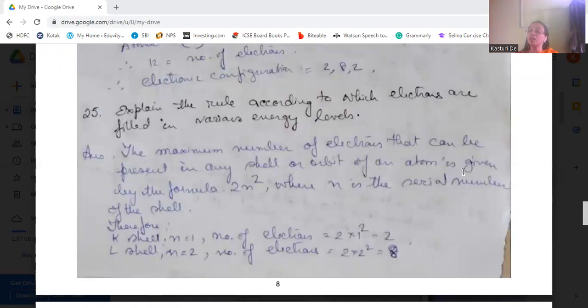Therefore, for the K shell, n is equal to 1, so the number of electrons will be 2 into 1 squared, that is 2. For n is equal to 2, the number of electrons will be 2 into 2 squared, that is 8 electrons in the second shell. Like that, it will be filled up.